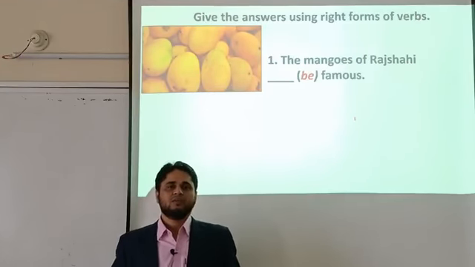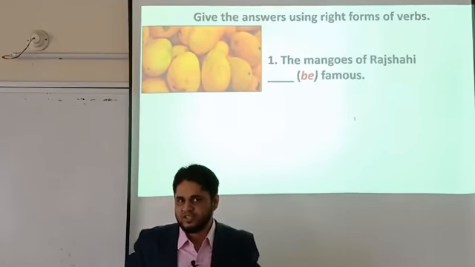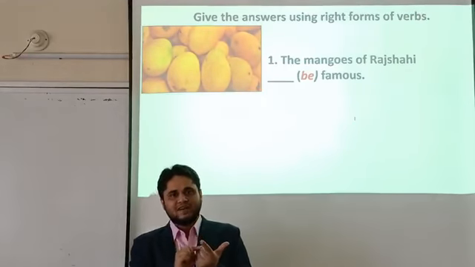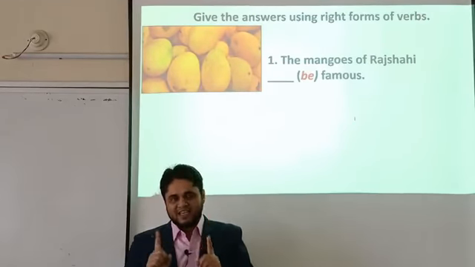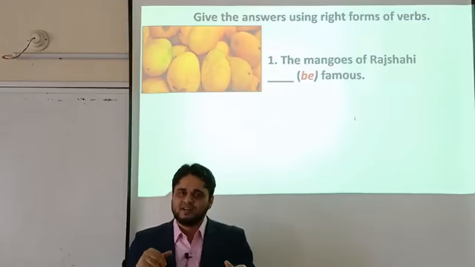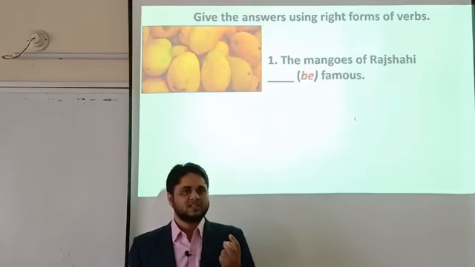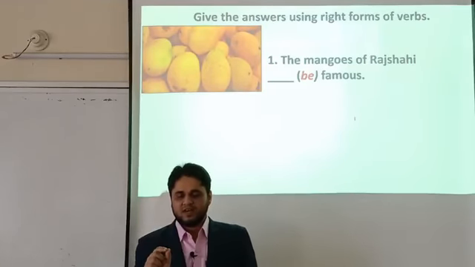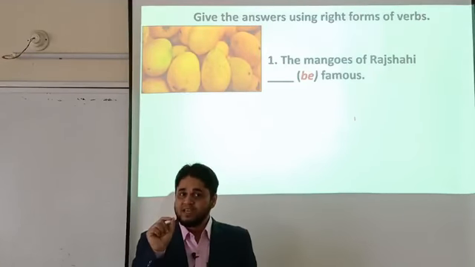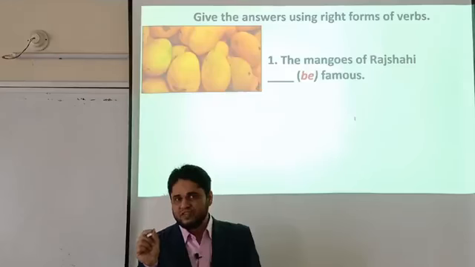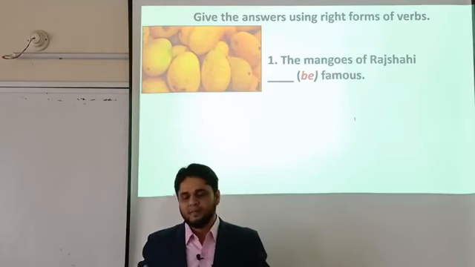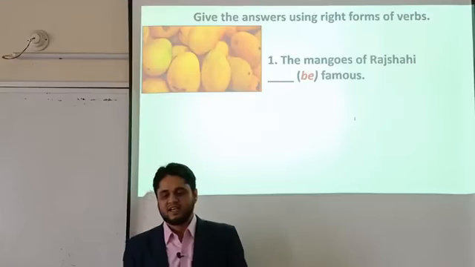So be verb, you know we have 4 types of auxiliary verbs. Number 1 is be verb, then do, have, and modal auxiliaries. In be verbs there are certain verbs like am, is, are, was, were, and being. So you have to fill up this blank. Whenever you find a be verb in the bracket, you have to fill up the blanks by using am, is, are, was, were, or being. So what will be the correct answer here?